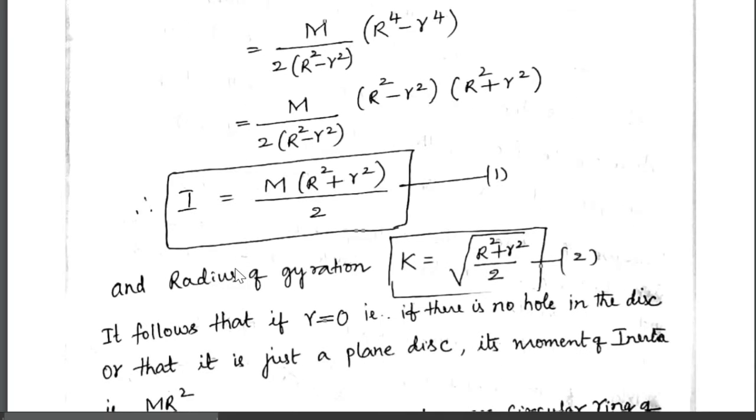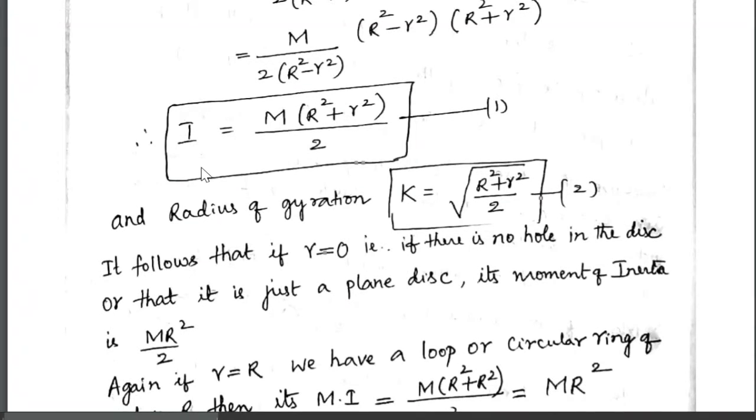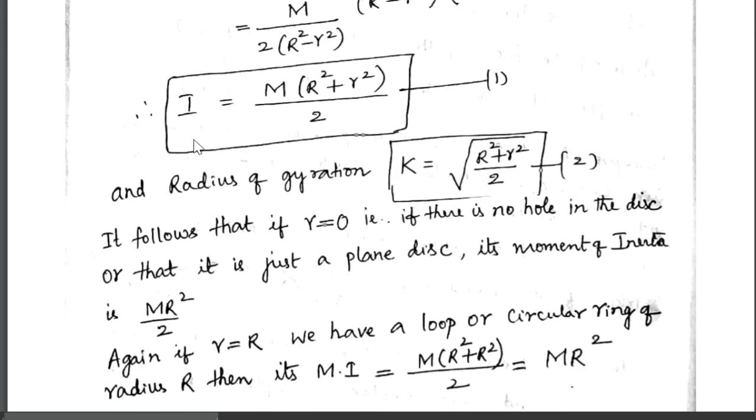So finally simplifying, we get moment of inertia I is equal to m into R square plus small r square divided by 2. The R square minus small r square in the denominator and the R square minus small r square in the numerator cancel each other. Therefore, moment of inertia I is equal to m into R square plus small r square divided by 2.